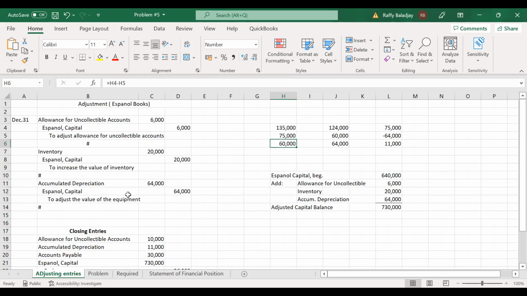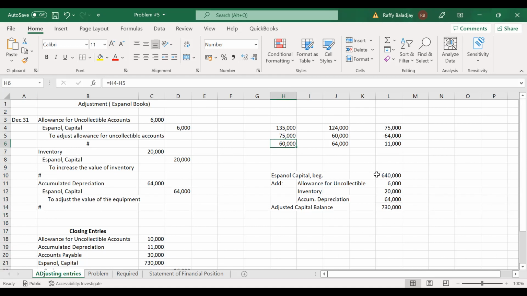We debit accumulated depreciation, the contra asset, 64,000, and then we credit the capital in the amount of 64,000. So based on these adjustments, your capital account will now have an adjusted balance.